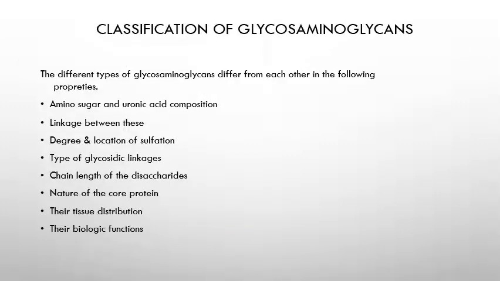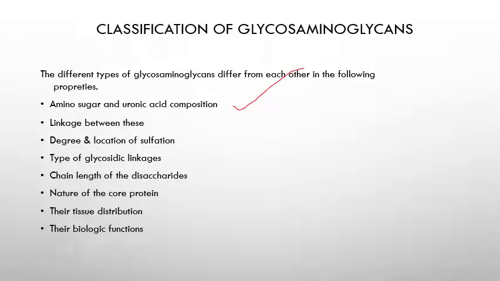Now the classification of glycosaminoglycans. Before going into the actual classification, how is the classification done? The different types of glycosaminoglycans differ from each other in the following properties. First, the amino sugar and uronic acid composition.